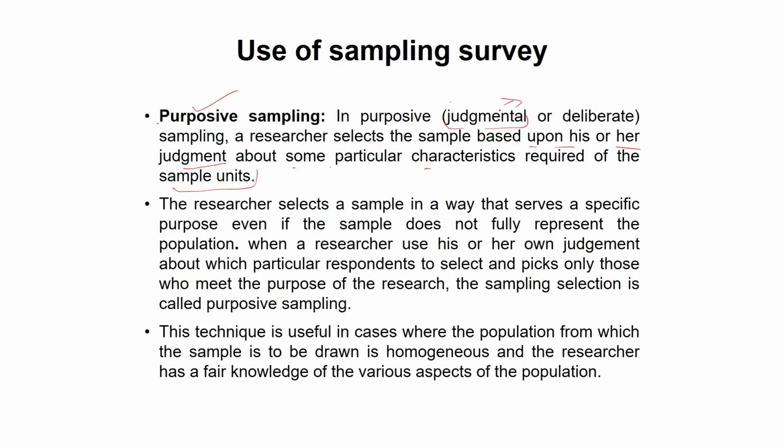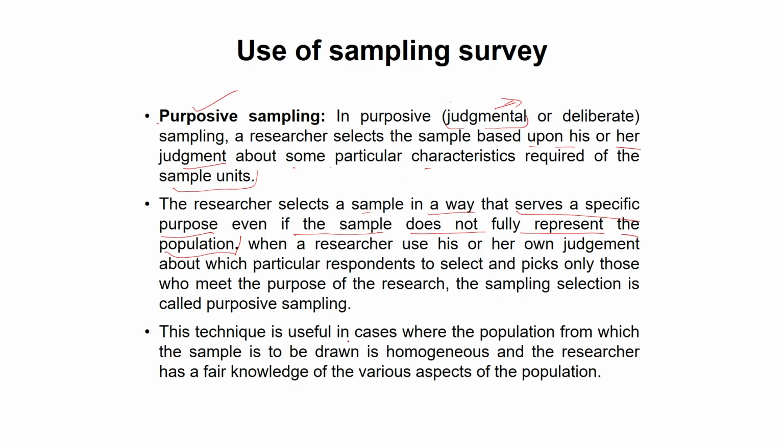He thought that, okay, I have to interact only with the students who are pursuing law because, according to him, they are the only students in the university who have a better understanding of law. That's why the researcher here selects a sample in a way that serves a specific purpose, even if the sample does not fully represent the population. So the probability is also there that the students who are actually pursuing law might not have read the judgment of triple talaq. They might not have a very good understanding of Muslim personal law.